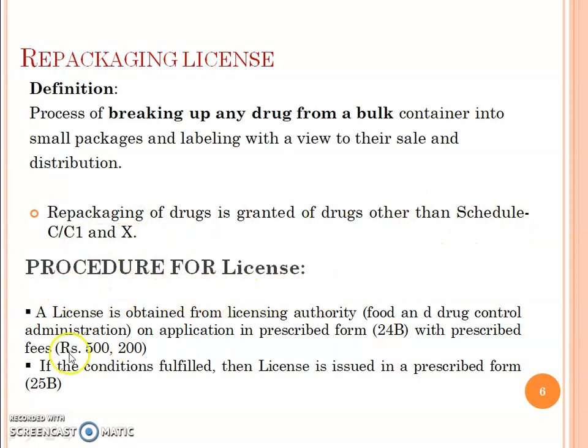Procedure for license. A license is obtained from the licensing authority, Food and Drug Control Administration, on application in prescribed Form 24B with prescribed fees of rupees 500 and 200. If the conditions are fulfilled, then the license is issued in prescribed Form 25B.